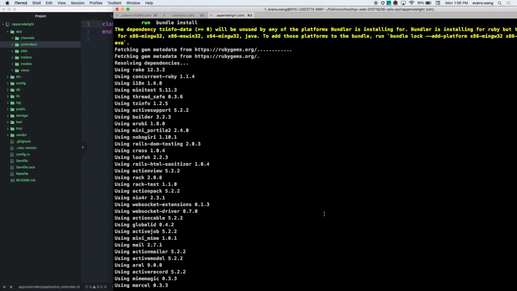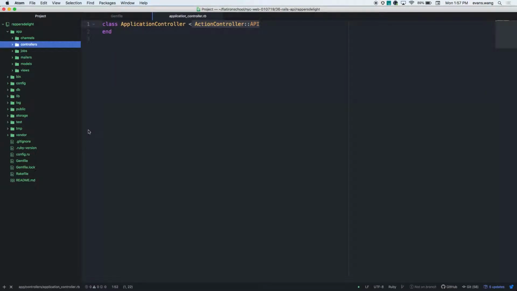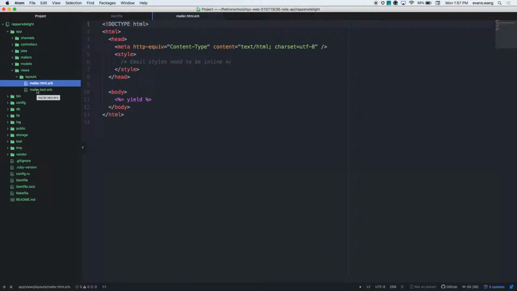Cool? Great. So there's a couple of things that you see. It's inheriting from different things. The views folder's still there, but it's really just the mailer template if you want to use Action Mailer, which you can use Rails to send emails, which is pretty cool. But everything else is pretty much the same. You can click through. It's a little bit leaner, but that's mostly the details and the differences. Are there any questions so far on this API version of Rails?